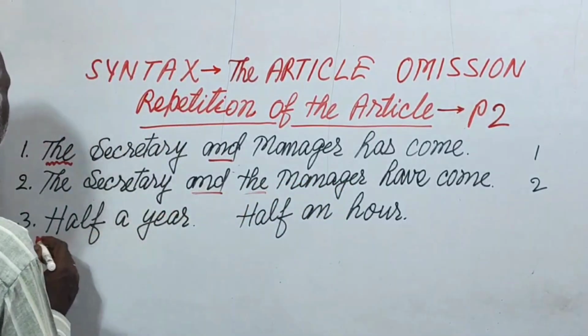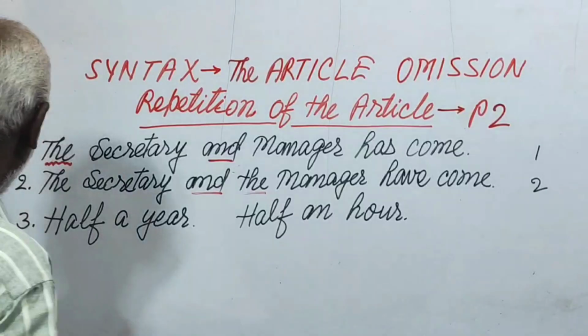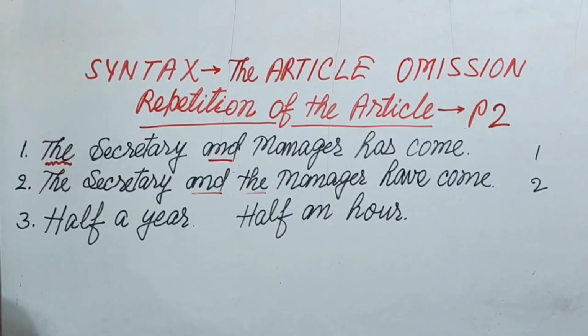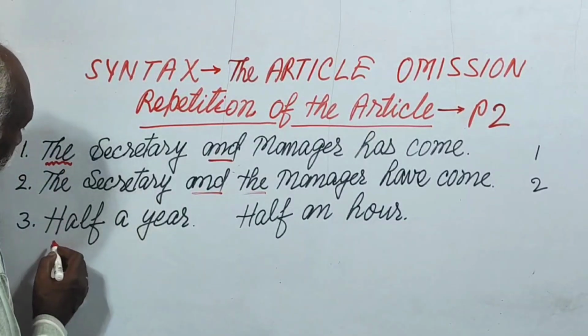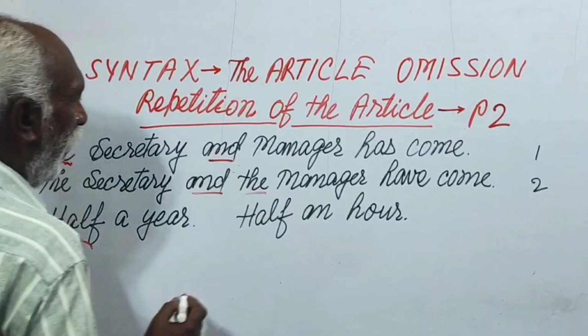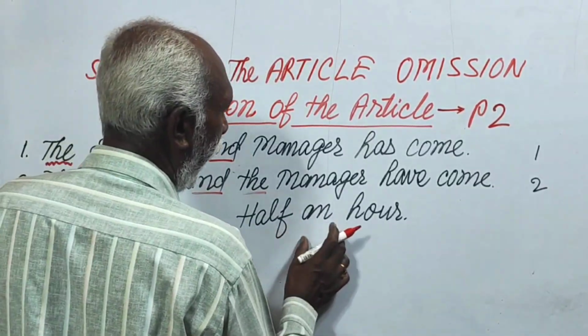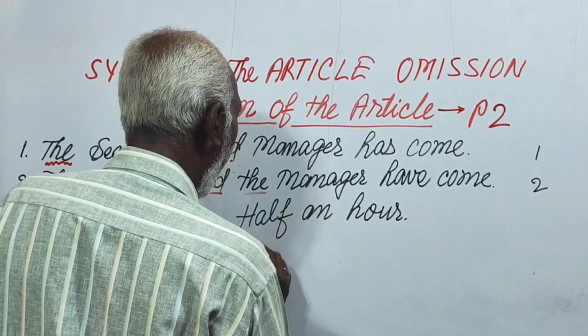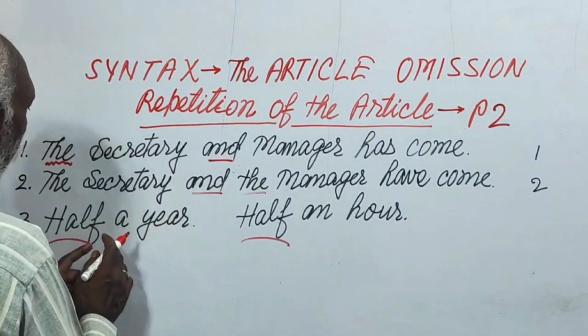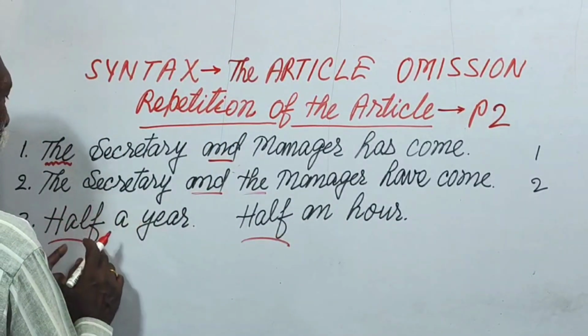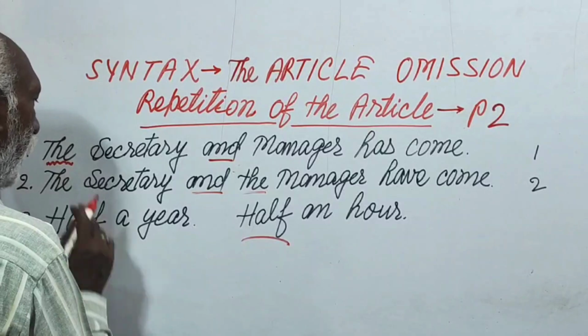Okay, dear, the next point is that you should always remember: half a year, half an hour. Half is followed by "a" or "an."